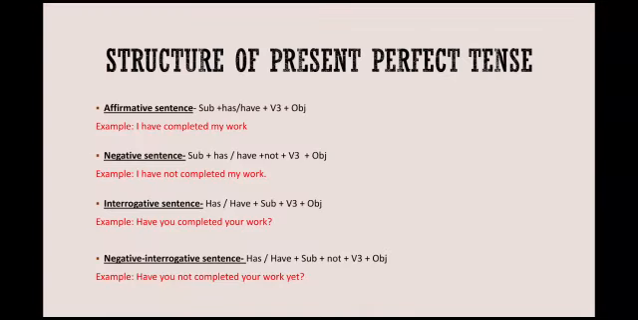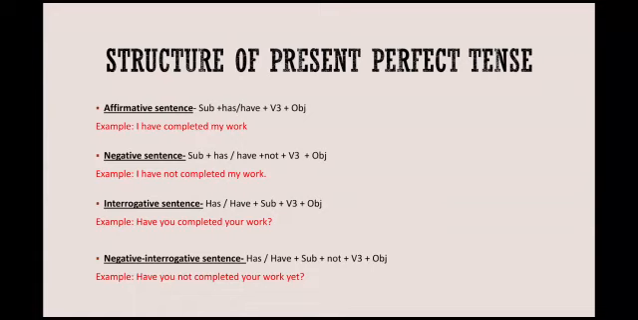The structure of present perfect tense. In affirmative sentences, that is positive sentences, the structure is subject plus has or have plus third form of verb plus object. For example, I have completed my work. She has gone through the article. Radhika has finished her lunch, etc.